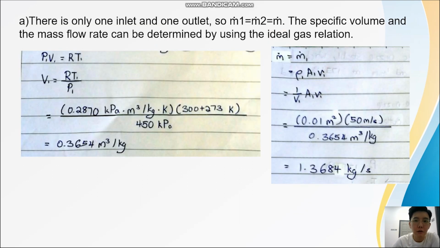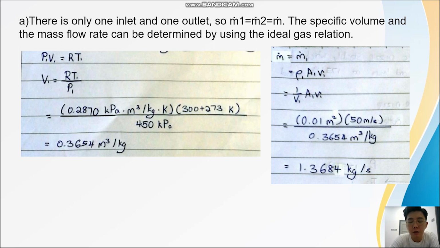There is only one inlet and one outlet, so the mass flow rate at the inlet and outlet is the same. The specific volume and the mass flow rate can be determined by using the ideal gas relation, which is PV equals RT. To calculate the specific volume, V1 is equal to RT1 over P1. R is the gas constant of air, the value is 0.2870 kilopascal meter cube per kg Kelvin. By substituting all the values into the equation, we get a specific volume V1 equal to 0.3654 meter cube per kg.